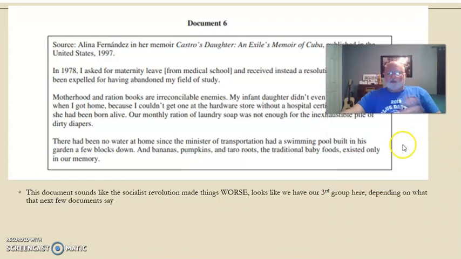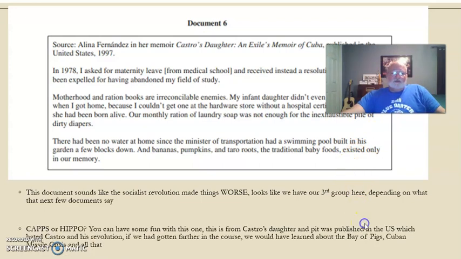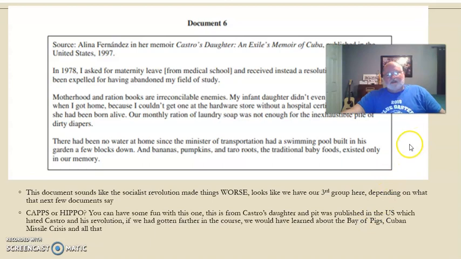So it looks like we have our third group here. Our first group being it made things better. Second group saying it made trouble between the genders. And this one saying basically it made things worse for women. When you see what I did with the thesis, you'll see what I'm going with here. You could have come up with something different, but clearly this is saying that this did not make women's lives better.